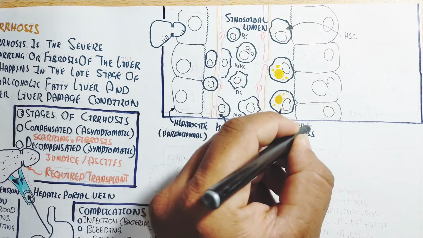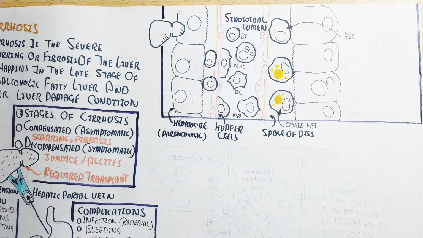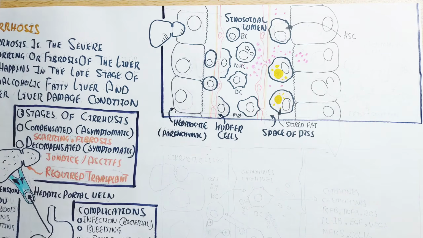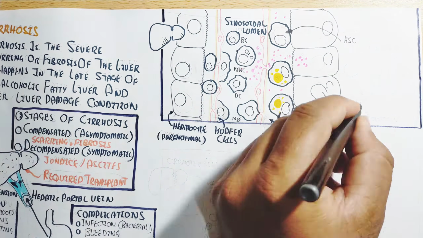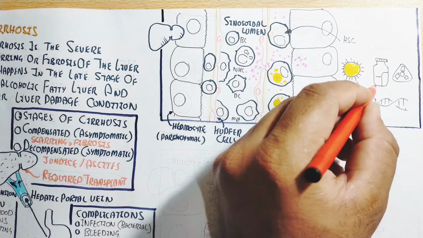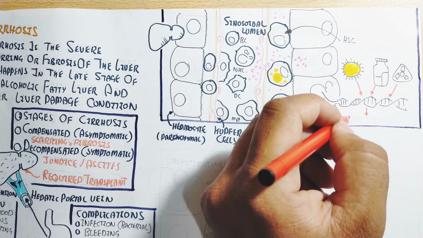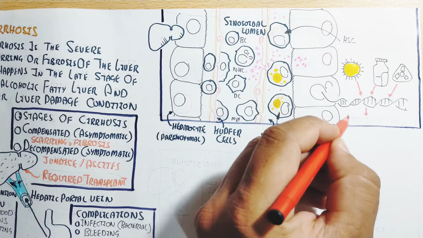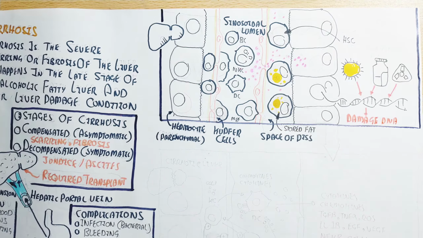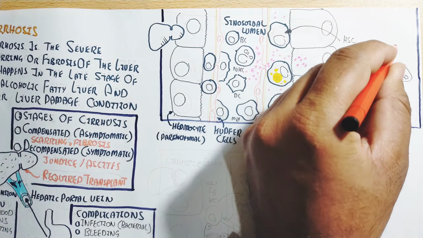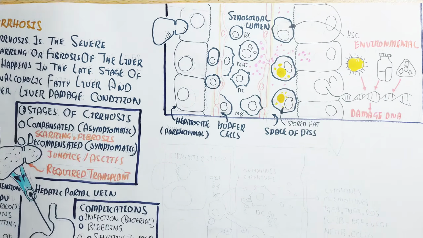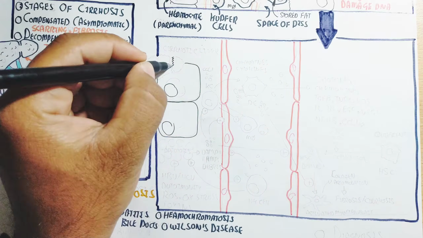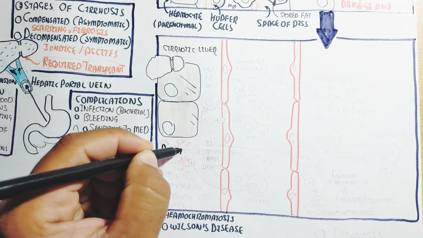The space of Disse contains many cells like the hepatic stellate cell, which absorbs and stores fat. But the important thing is that Kupffer cells are present in the sinusoid, and they are important for immune regulation. Environmental stress like UV radiation, medication, as well as nuclear reactors will lead to DNA damage, and in this way cirrhosis can be possible due to damage of the hepatocyte by the dendritic cell, and the CD8 T lymphocyte will kill it, leading to apoptosis also.